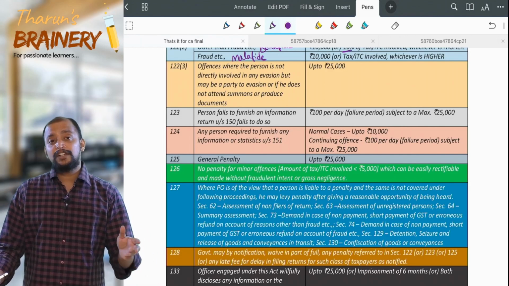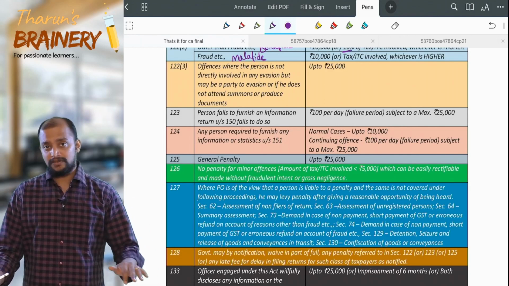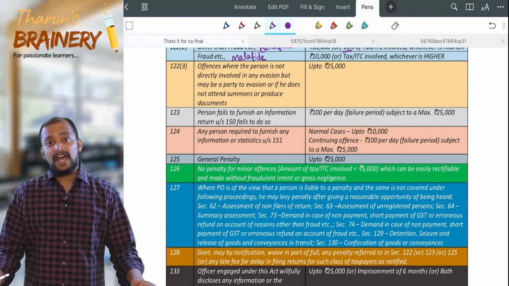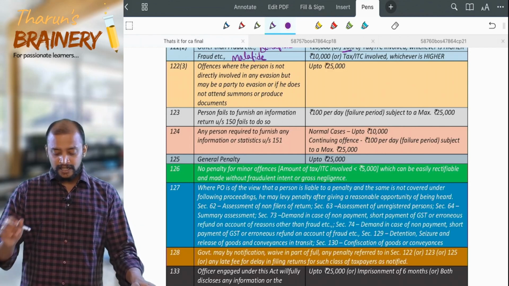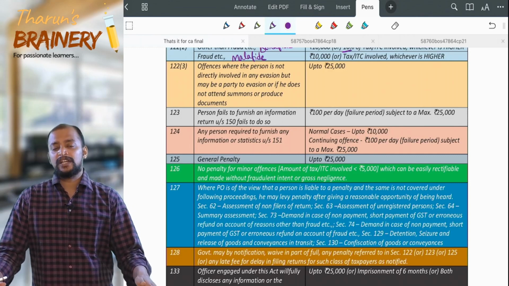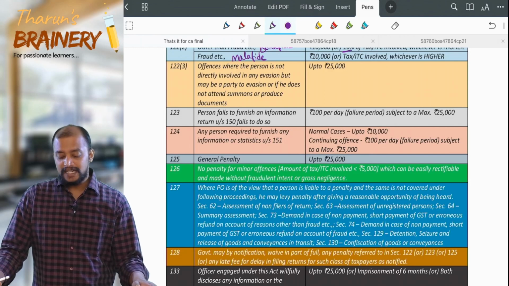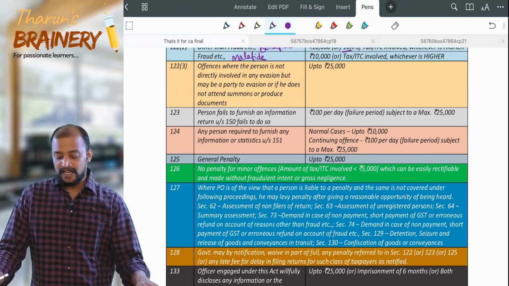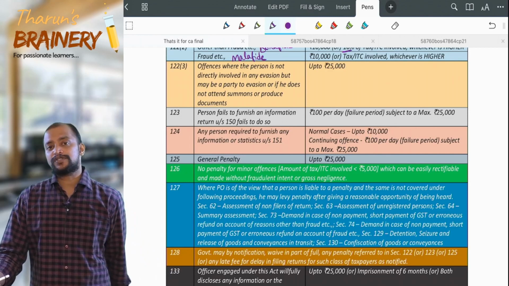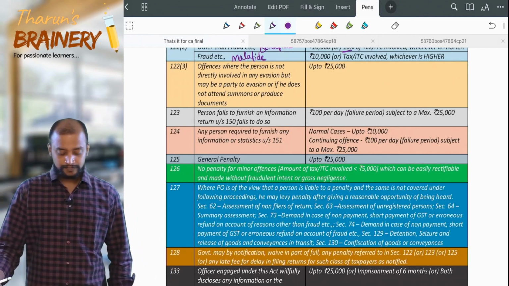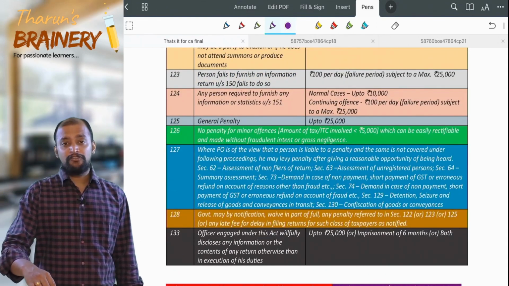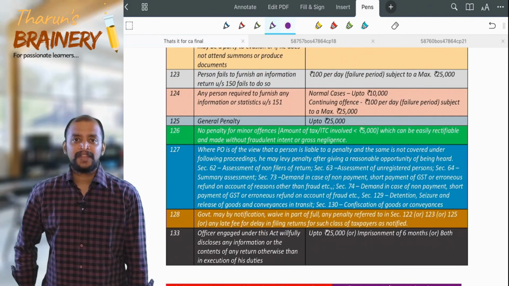Now if they fail to give that information return, a notice will be given, and after that notice, within a time limit, they have to furnish that information. Otherwise, the penalty will be 100 rupees per day for the failure period, subject to a maximum of 25,000 rupees. Then 124: a person who is required to furnish statistics.